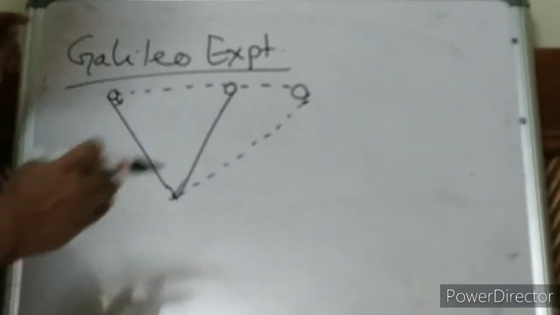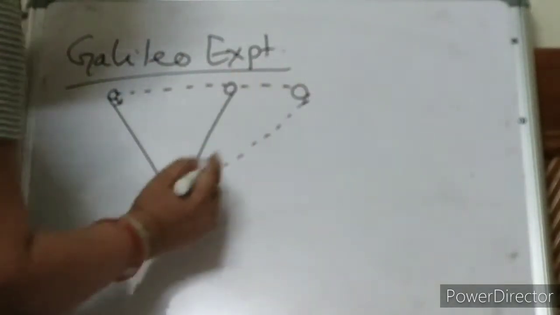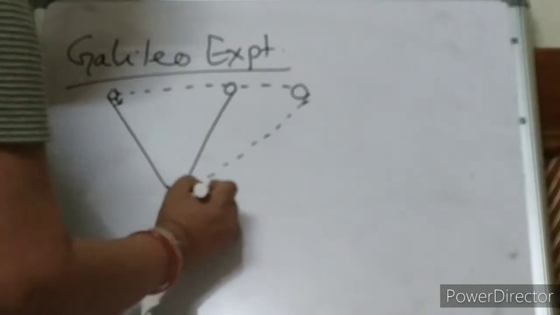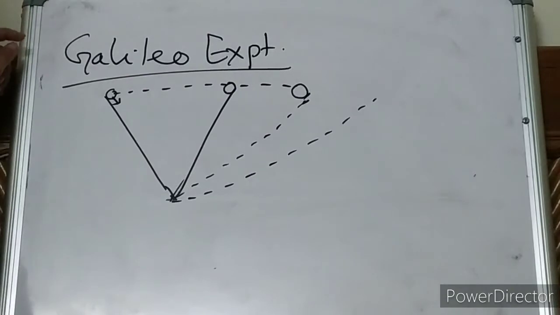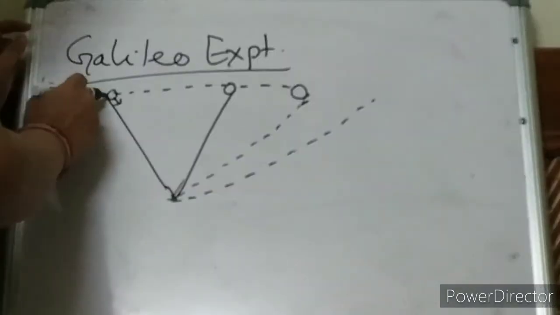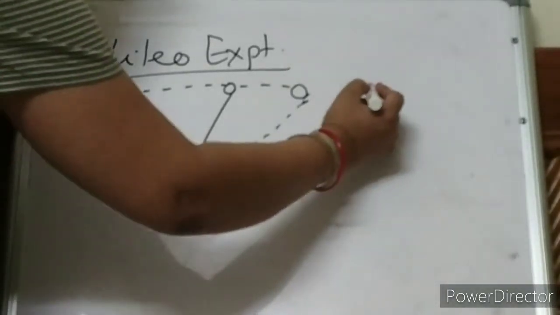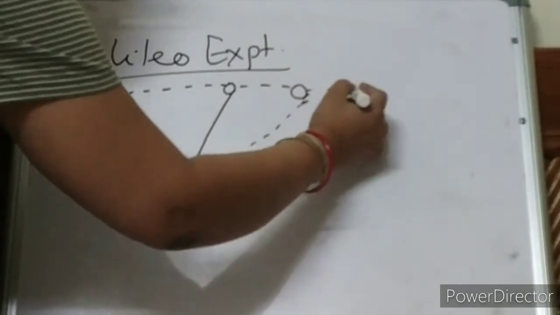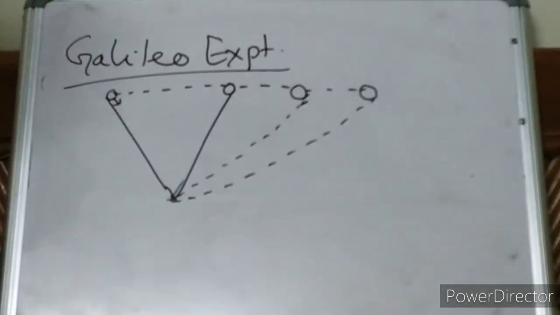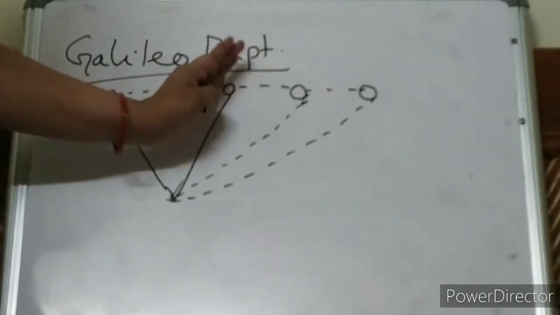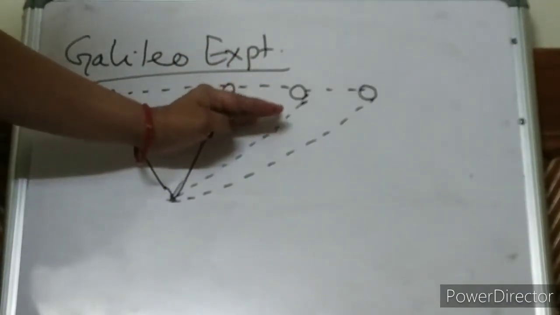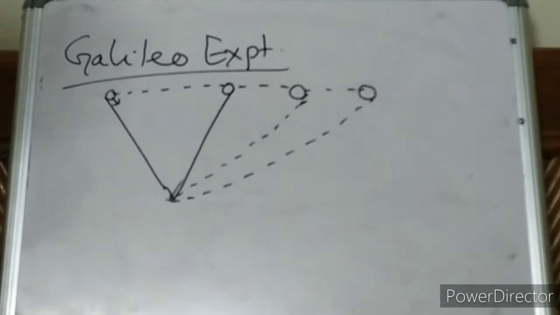Again, I'll incline this side a little bit more. Again I'll drop the ball. The ball will come here, go up and stay over here. So keep changing this inclination. Is it clear? Now what are you observing?